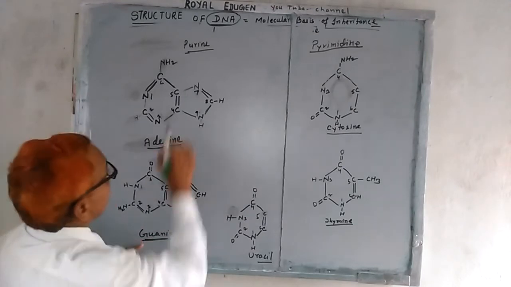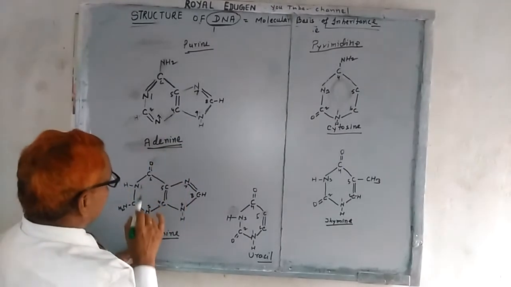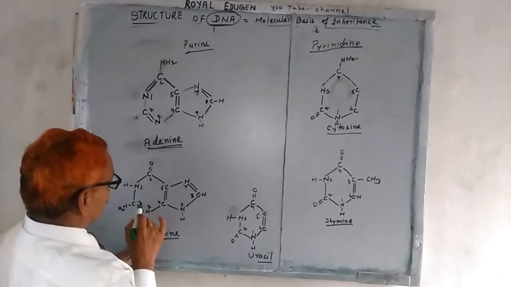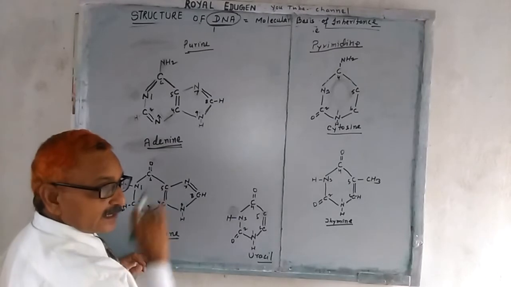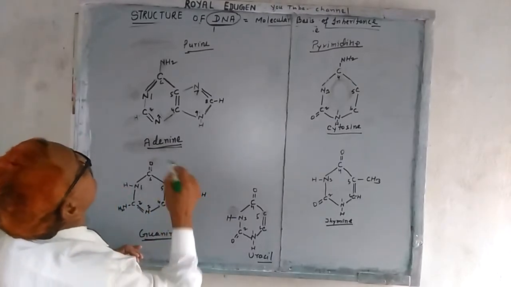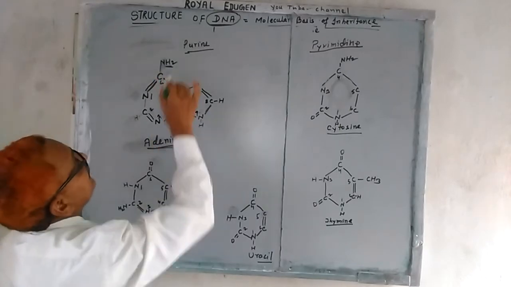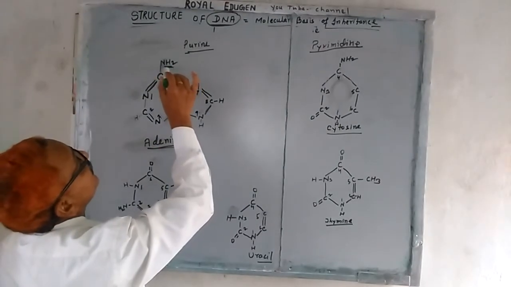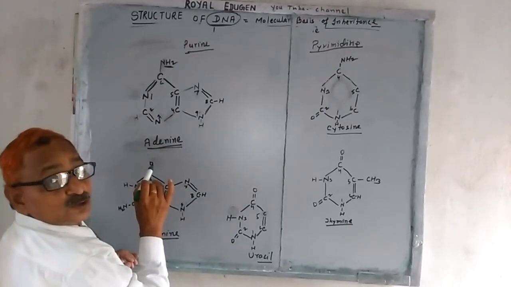And then you see guanine. In guanine there is again 1, 2, 3, 4, 5, 6, 7, 8 and 9, a 9-member ring. In adenine there is an amino group, and in guanine that is replaced by a keto group.